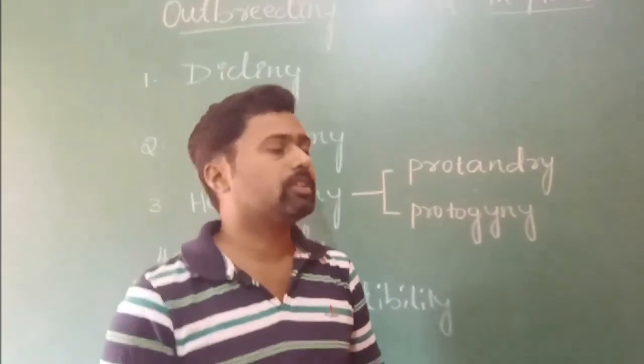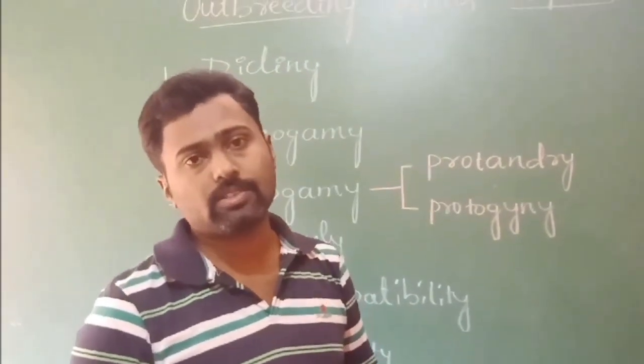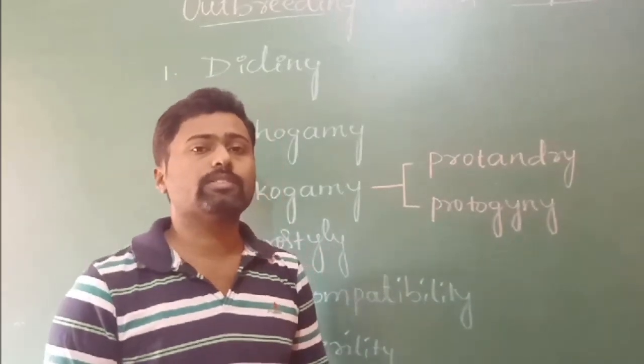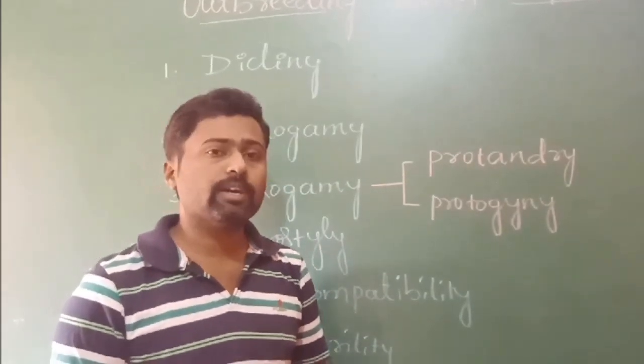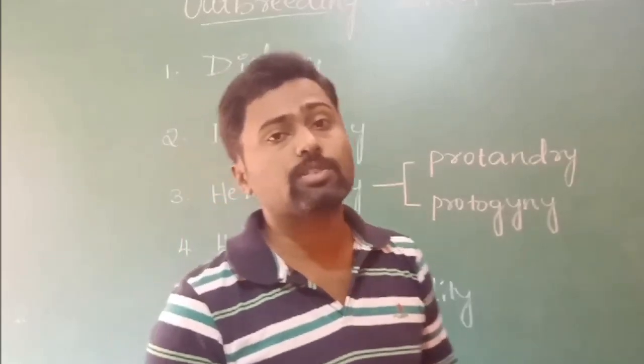In your examination the question may be asked for 5 marks: write a note on outbreeding devices of plants, or explain contrivances for cross pollination.